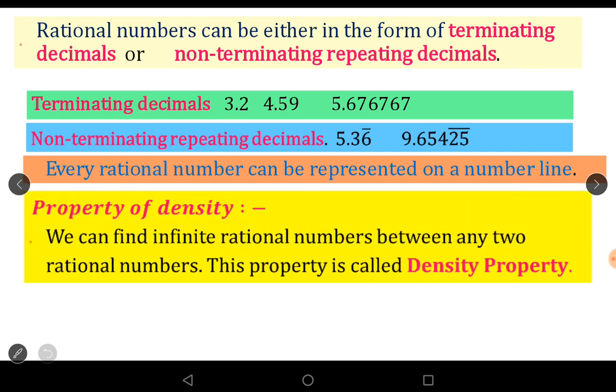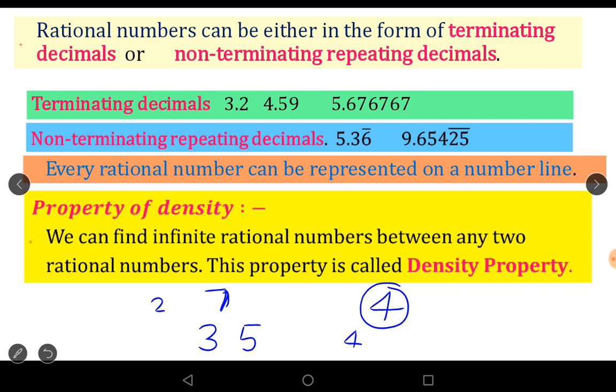Next one, property of density. What is the property of density? For example, how many natural numbers are there between 2 and 7? 3, 4, 5, 6. So there are 4 natural numbers between 2 and 7. How many integers are there between 3 and 5? Only one: 4 is the integer between 3 and 5.